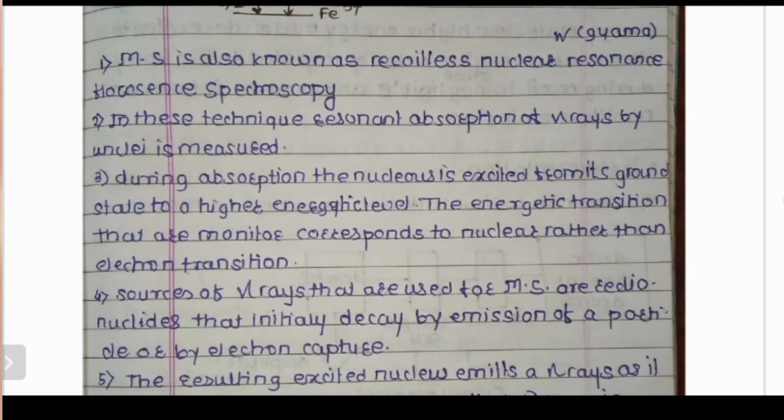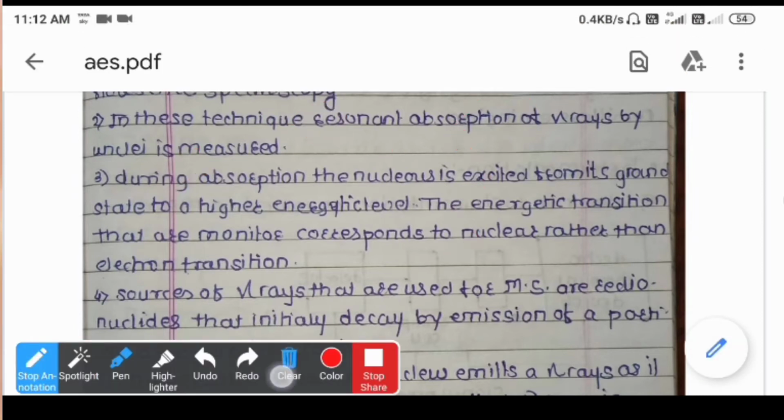These energy transitions correspond to nuclear transitions and not electronic transitions. So atomic emission or absorption spectroscopies are related with electronic transitions, but Mossbauer spectroscopy is related with nuclear transitions.